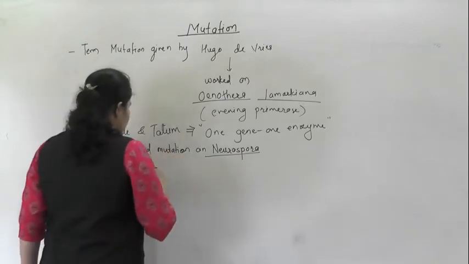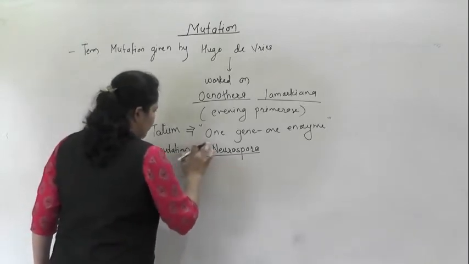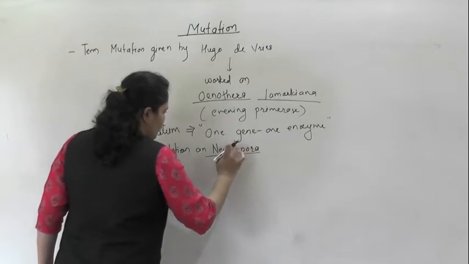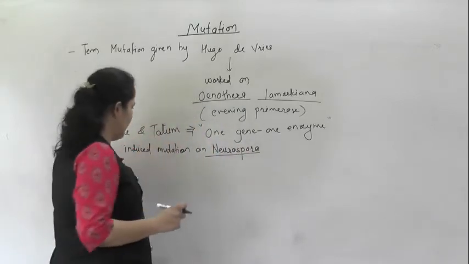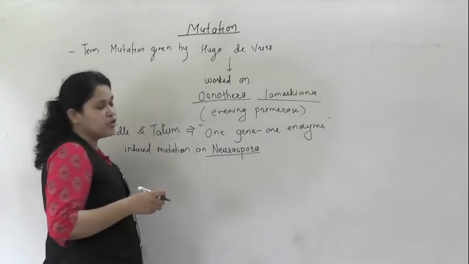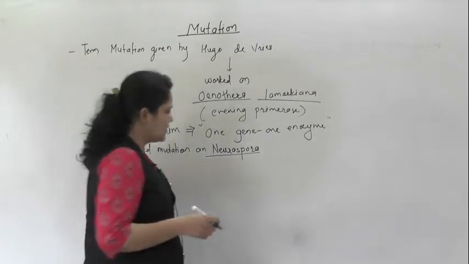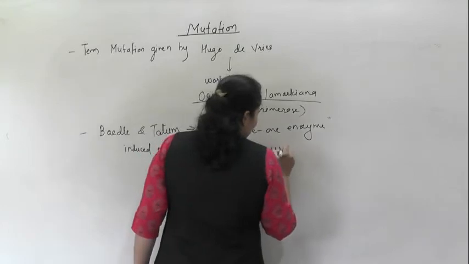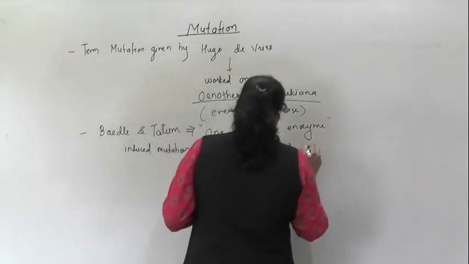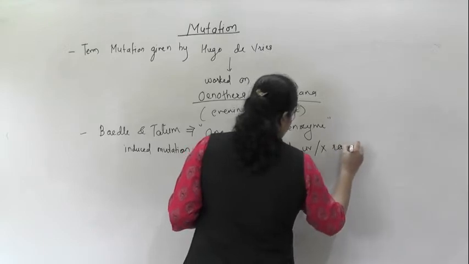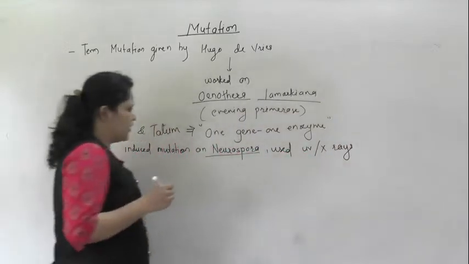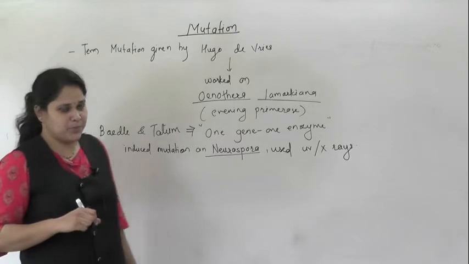Neurospora is an ascomycete, and they used UV rays and X-rays. So they used Neurospora for their experiment.